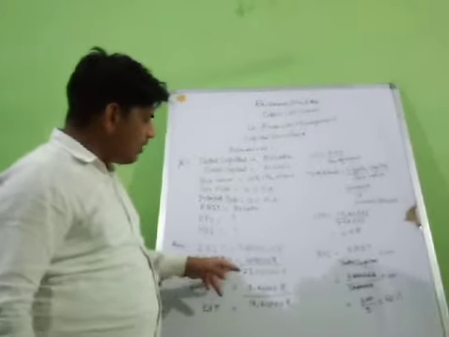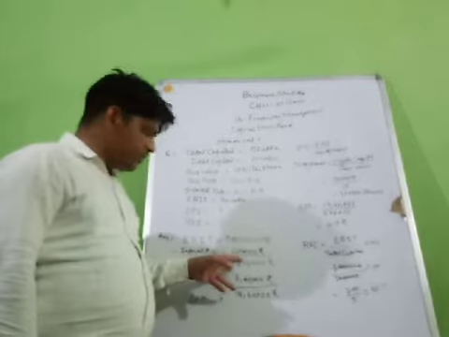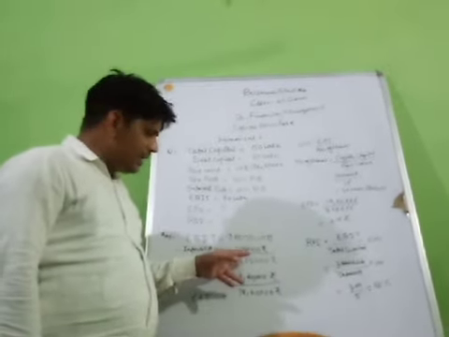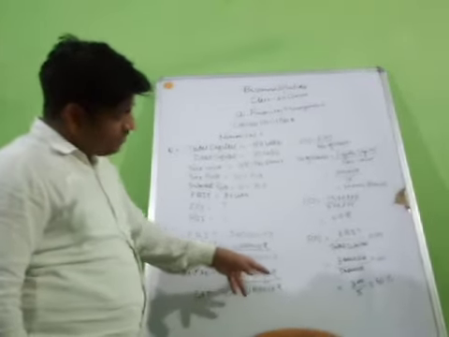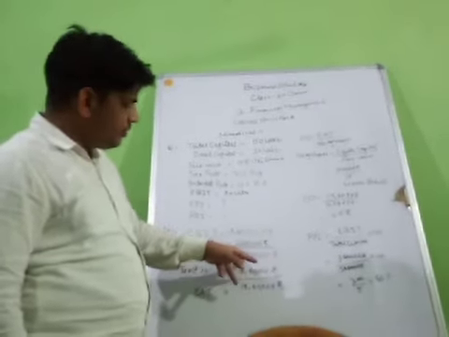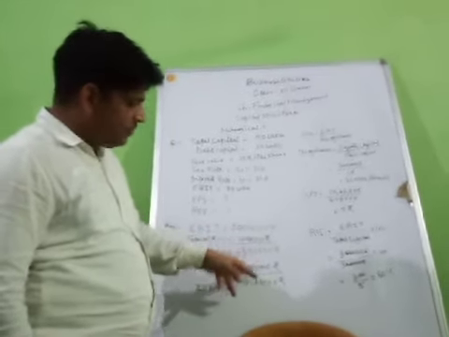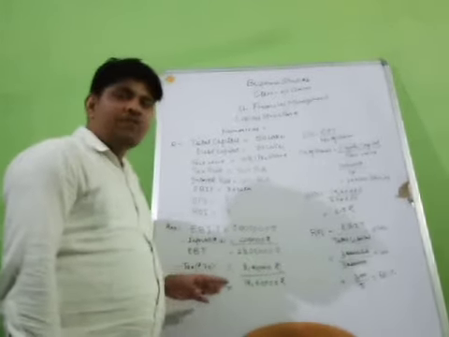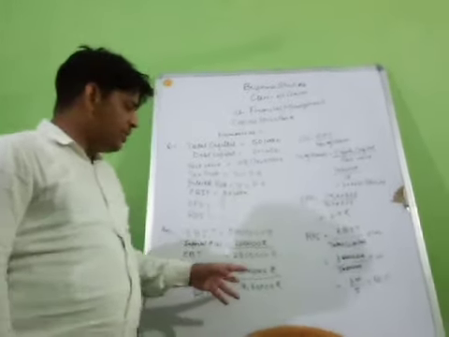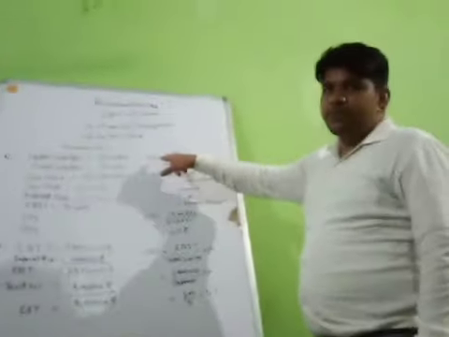After that, we have to deduct tax of 30% from the EBT. From 28 lakh we have to deduct 30%, that is 8,40,000. So we reduce 8,40,000 from 28 lakh, then it will become 19,60,000. It will be EAT, earning after tax. So earning after tax will be 19,60,000. After that, we have to come here. We have to calculate EPS, earning per share.